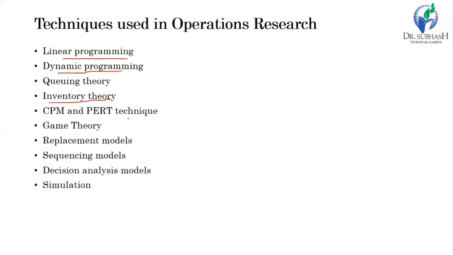CPM and PERT techniques are used mostly in large projects, in project management: critical path method and program evaluation and review technique. Then game theory is used particularly when two competitors are there, whether in a sports game or in a marketing game. Then the replacement model, to decide where to replace a particular machine.